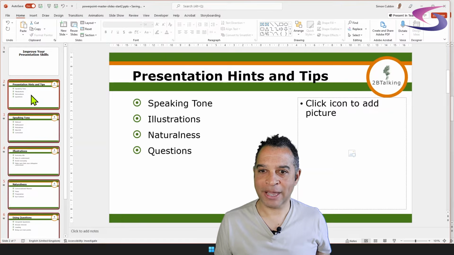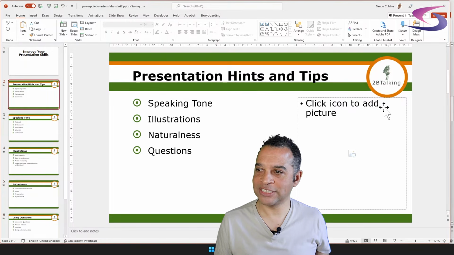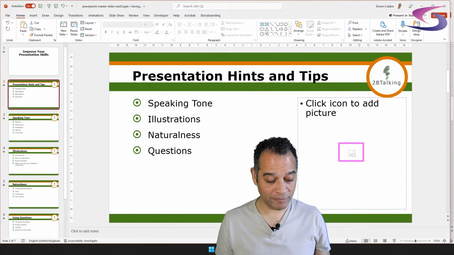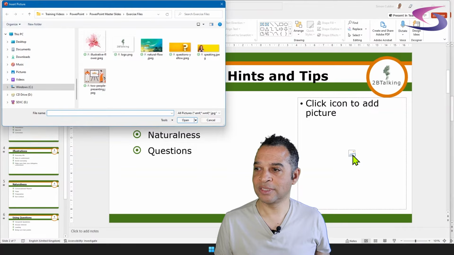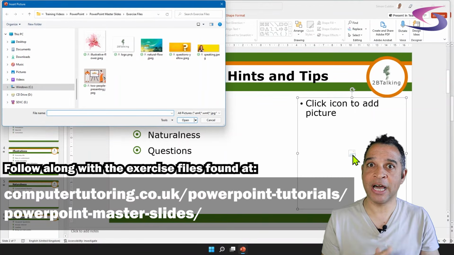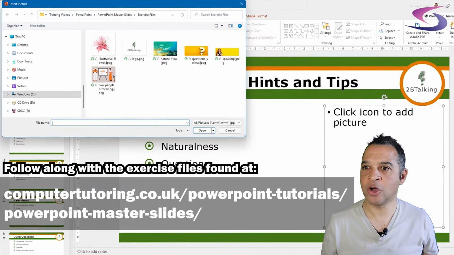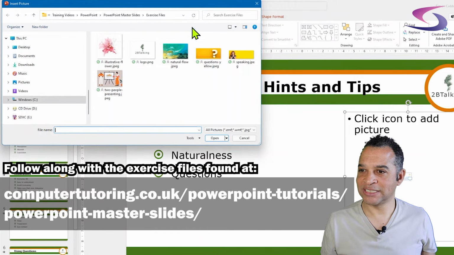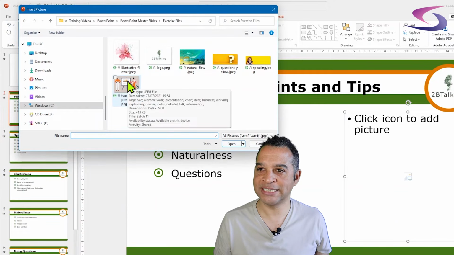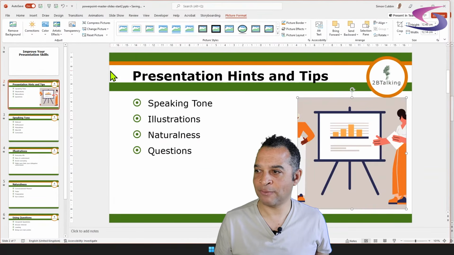Okay. If I go back up and click on slide 2 now, this is the one I'm going to change. You see here it says Click icon to add picture. Let's do that by clicking on the icon in the middle of this picture layout. Here we go. Again, if you want these pictures, download them from the link that I will give you, hopefully above right now or down below in the comments. The first one is the presentation hints and tips. I'm going to use the two people presenting. Double click on that to put that one in.